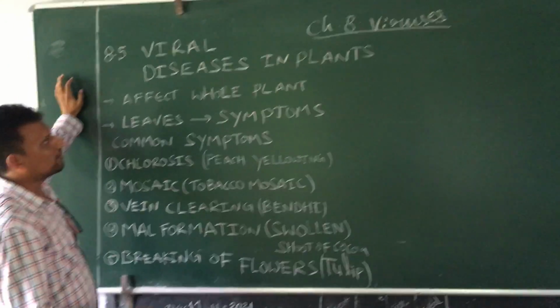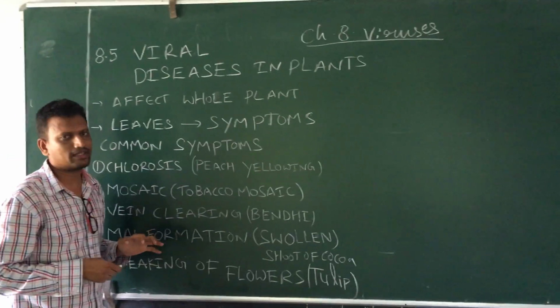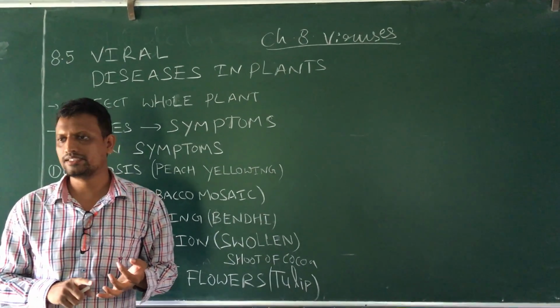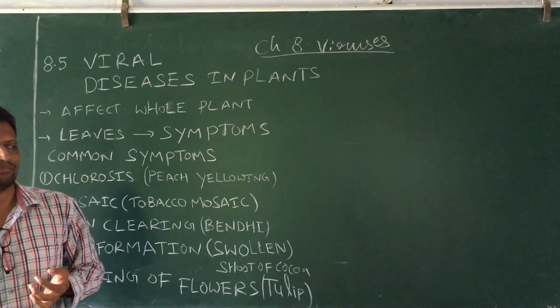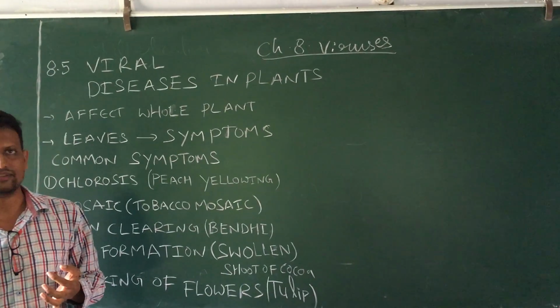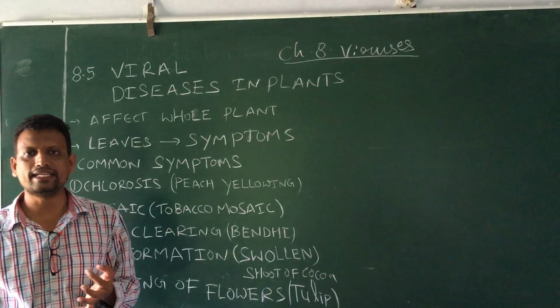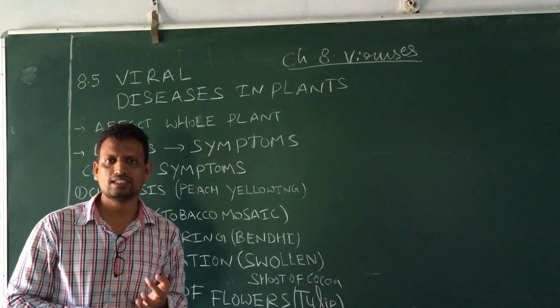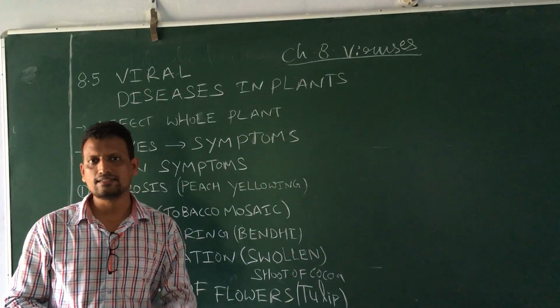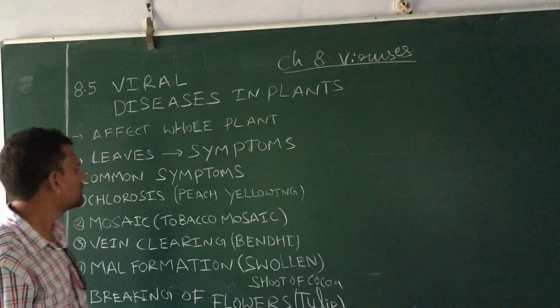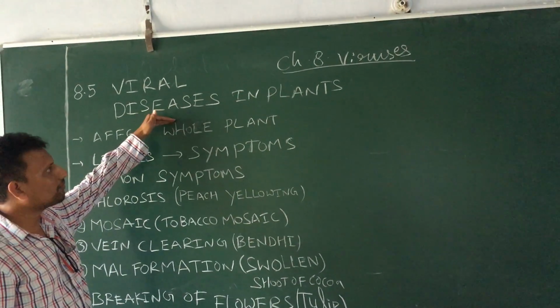Okay, chapter 8, viruses. Yesterday we discussed the multiplication of viruses, especially in bacteriophage T4, and how it multiplies. It has two cycles, the lytic and the lysogenic cycle. Through these two cycles, it multiplies its number. Now let us go to the end of the chapter.